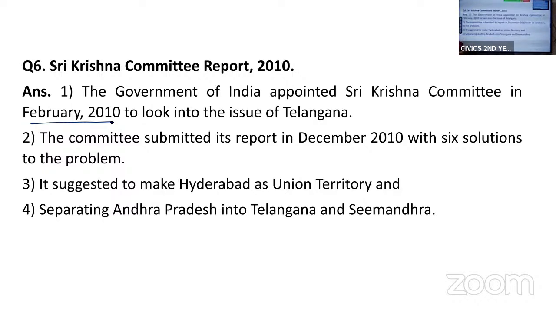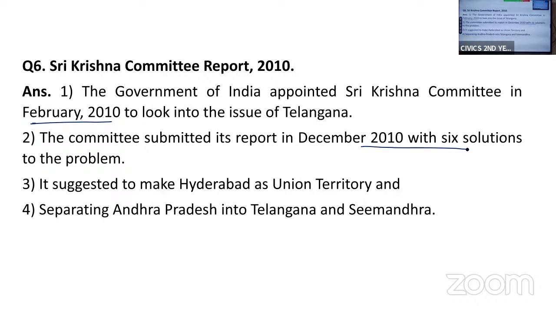This committee submitted its report in 2010 with 6 solutions. The committee met with the leaders of both the regions, came up with 6 solutions, and submitted its report in 2010.